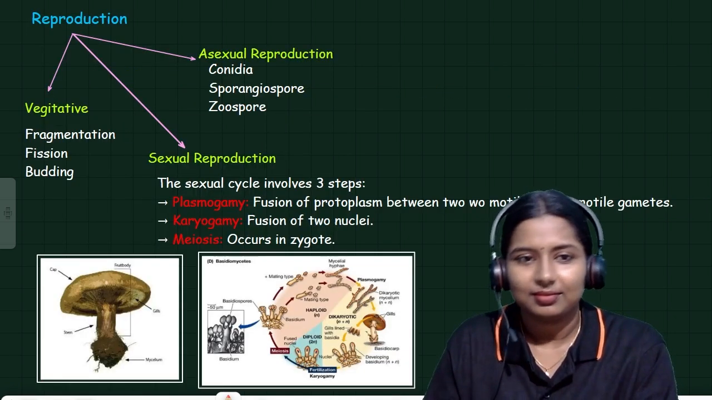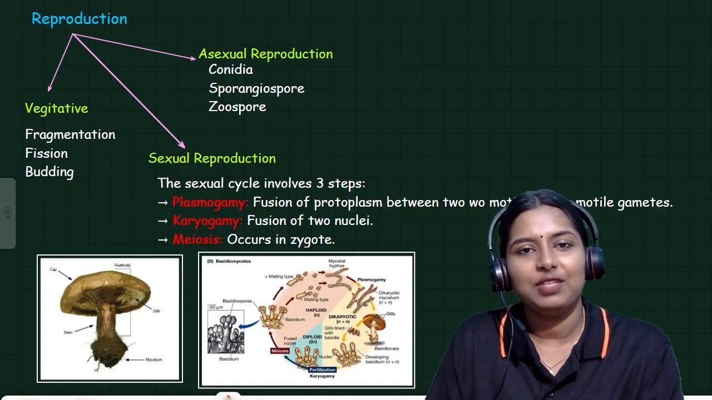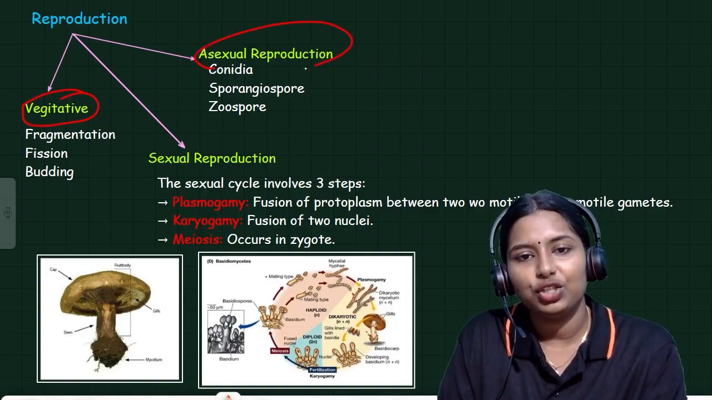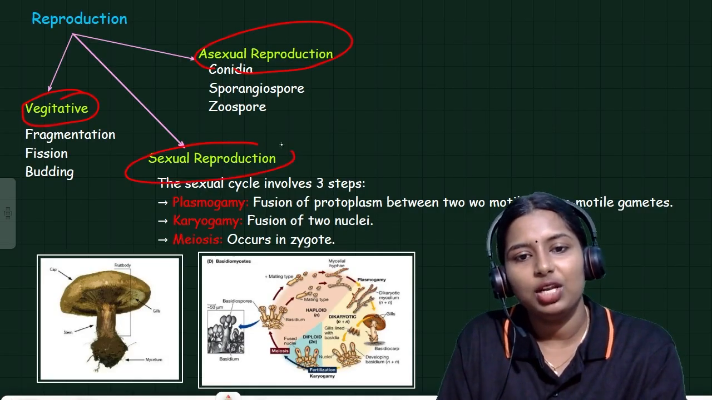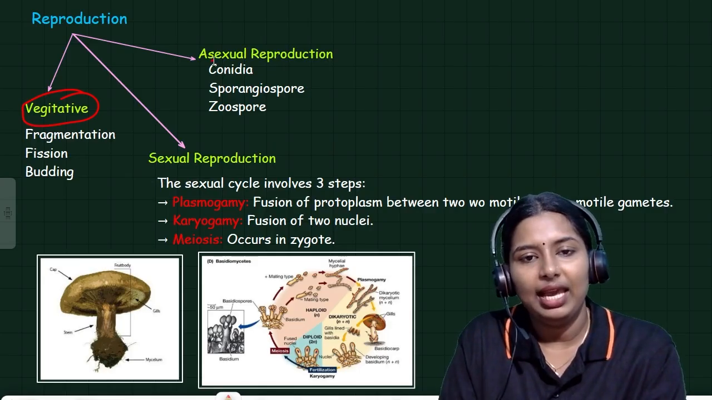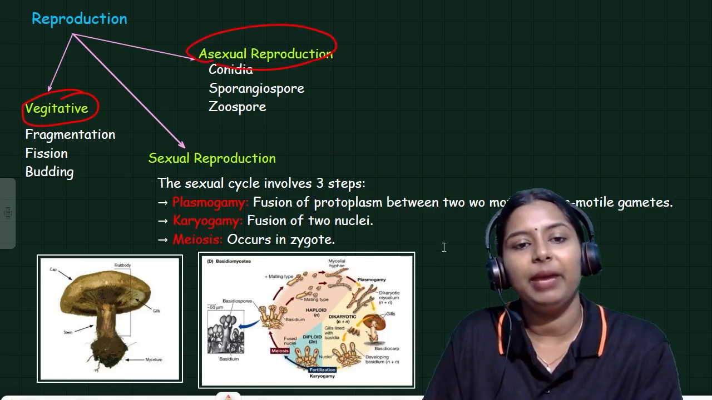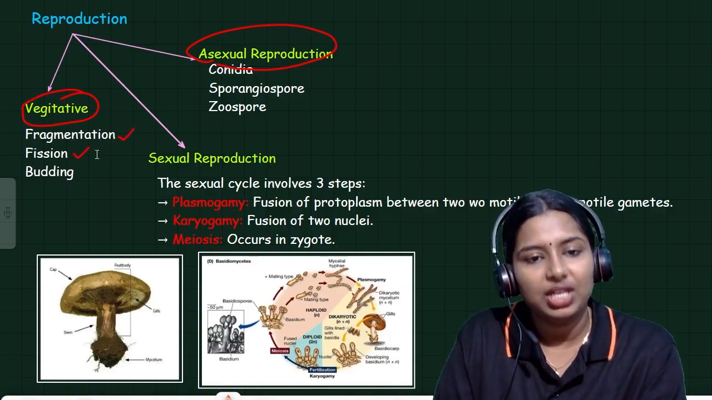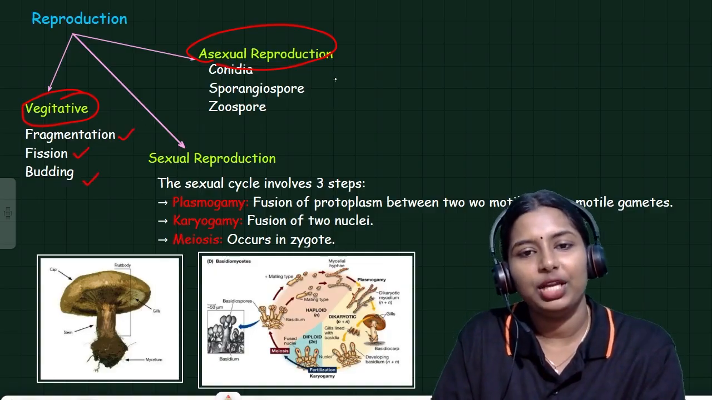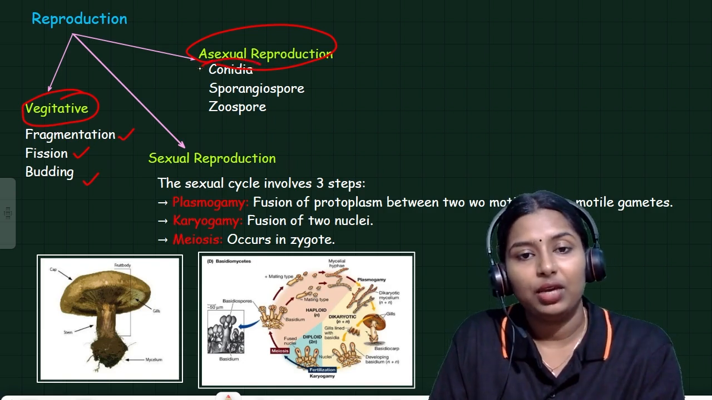And the reproduction. Reproduction occurs in three types in fungi: vegetative, asexual and sexual modes of reproduction. Vegetative means fragmentation; it is done by fragmentation, fission and budding. When it comes to the asexual mode of reproduction, a specialized structure is formed, the conidia.